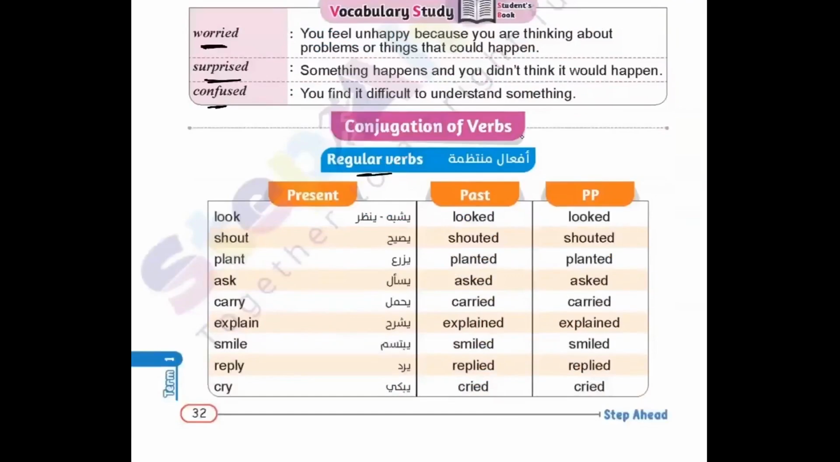And now we will go to read the conjugation of verbs today. Regular verbs: look, looked, looked. Shout, shouted, shouted. Plant, planted, planted. Ask, asked. Remember, as we talked before, the letter in the past will be silent. Asked, asked. Carry, carried, carried. Explain, explained, explained. Smile, smiled, smiled. Reply, replied, replied. Cry, cried, cried.